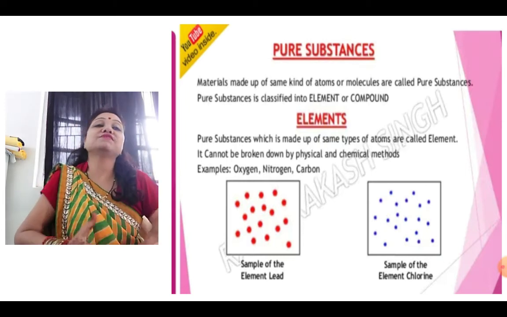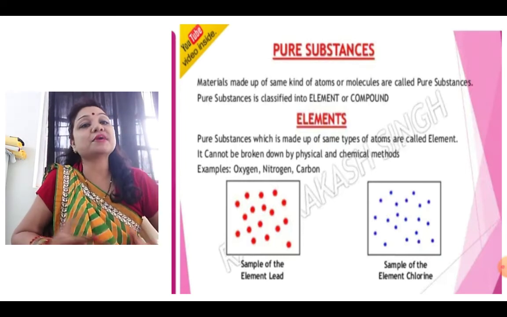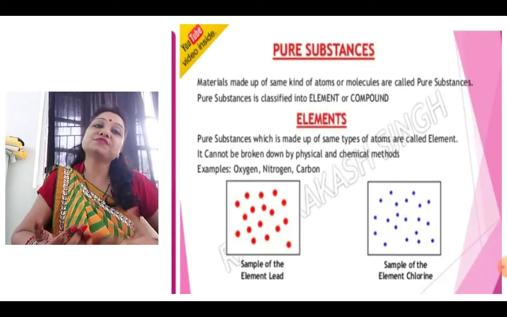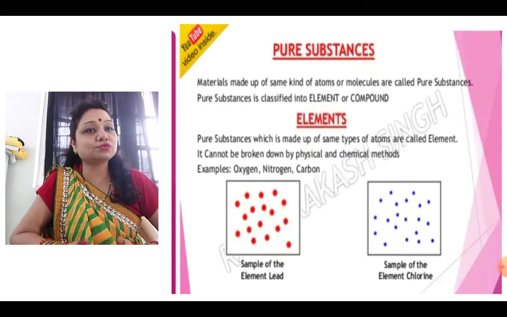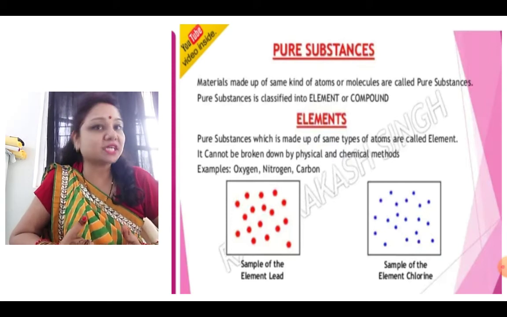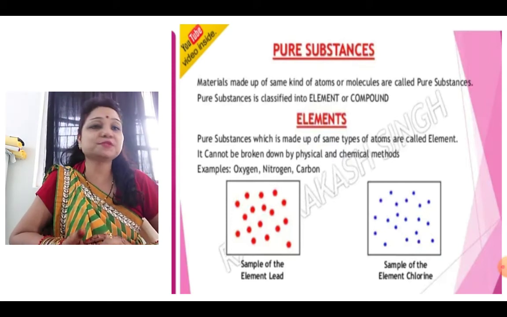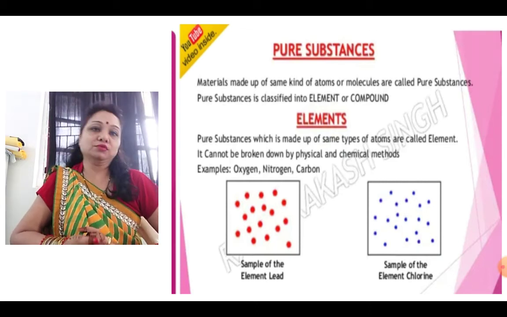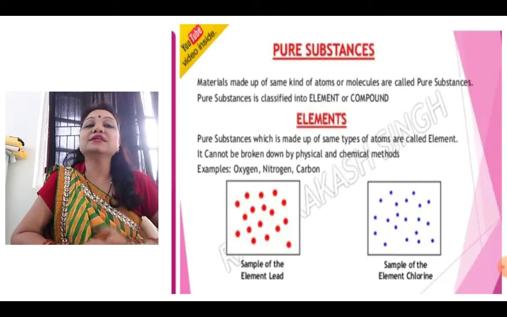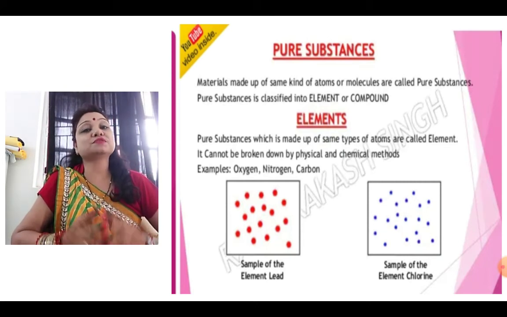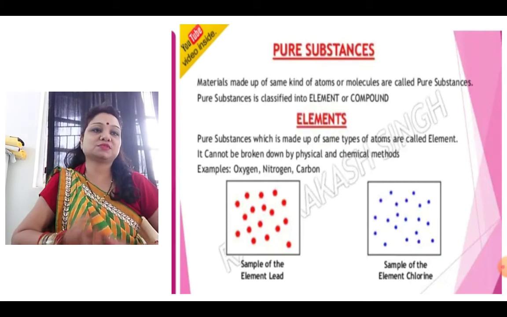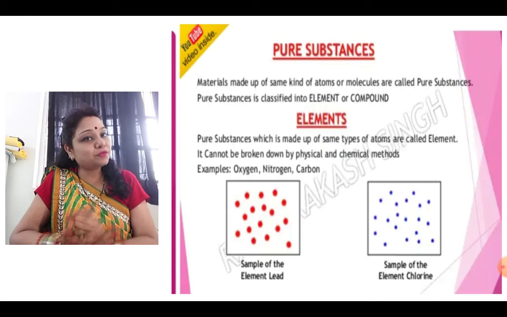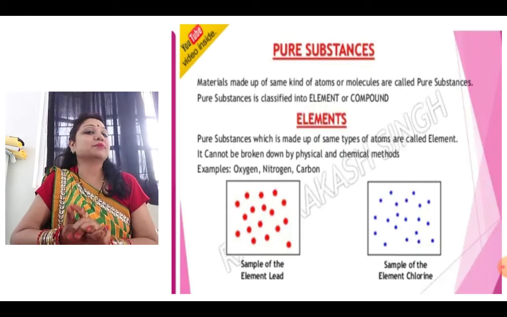Now about the various types of substances. Some are pure, some are impure. Materials made up of the same kind of atoms or molecules are called pure substances. Now these pure substances are classified into elements or compounds. We'll study about these today. Elements are the pure substances which are made up of the same types of atoms. They cannot be broken down by physical and chemical methods.